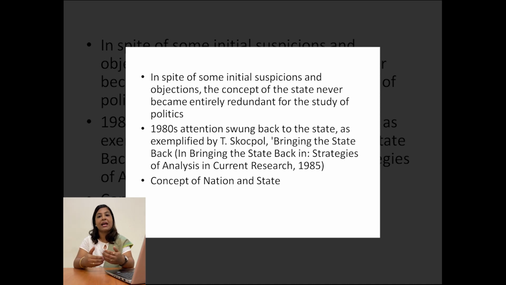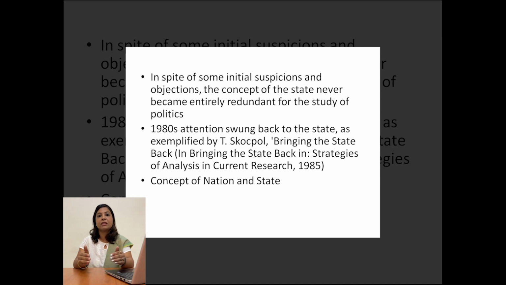That means it has to operate within a territory, and that territory has to be non-interfered by others. That means the government does its work upon the citizens within a stipulated territory without interference from the outside world, in an independent manner.